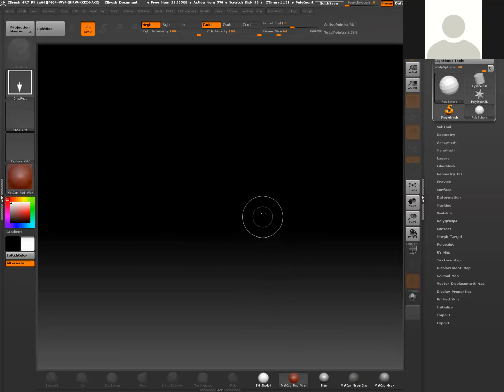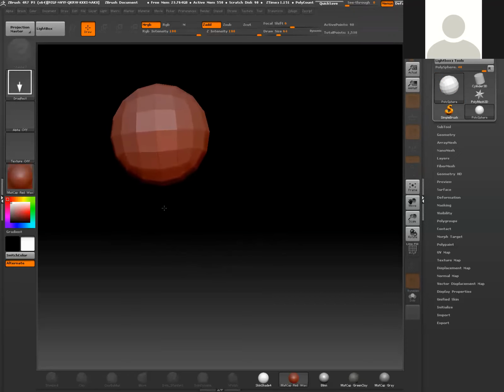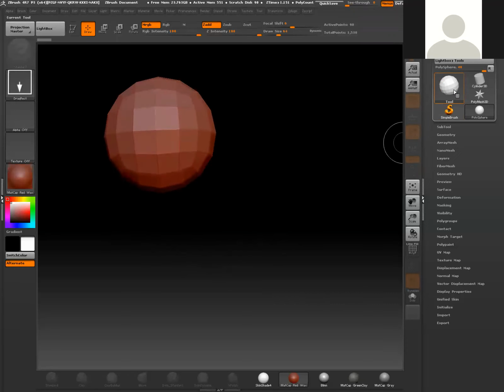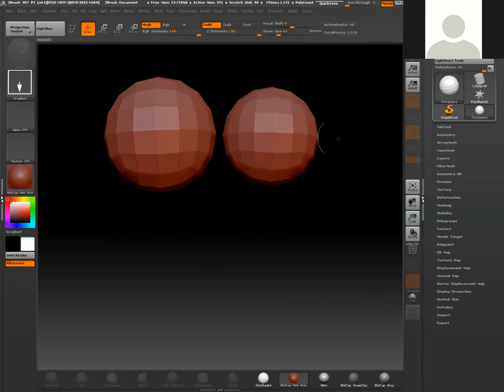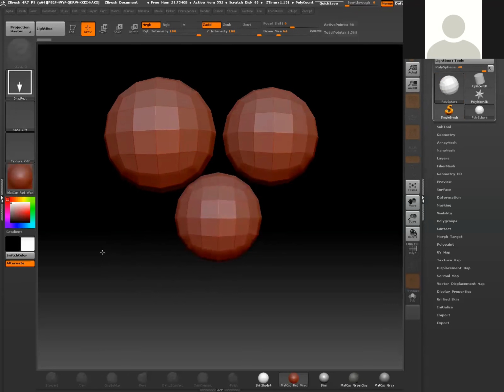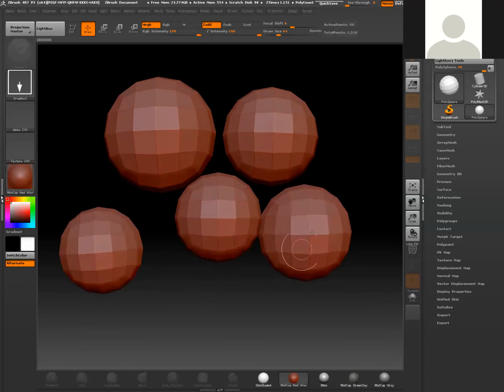Now, what I mean by that is that right now, I am not actually in a 3D space. If I was to go ahead and draw out this polysphere, which I do have selected in my tool palette, I wouldn't be able to rotate it just yet. Like right now, if I drag my cursor off in space and start moving it around, you'll see that all I'm doing is introducing multiple spheres. So right now the canvas is being treated as a 2D canvas. So we don't want that. So the easy way to basically get away from that, I'm going to go ahead and clear it again by hitting Control N.